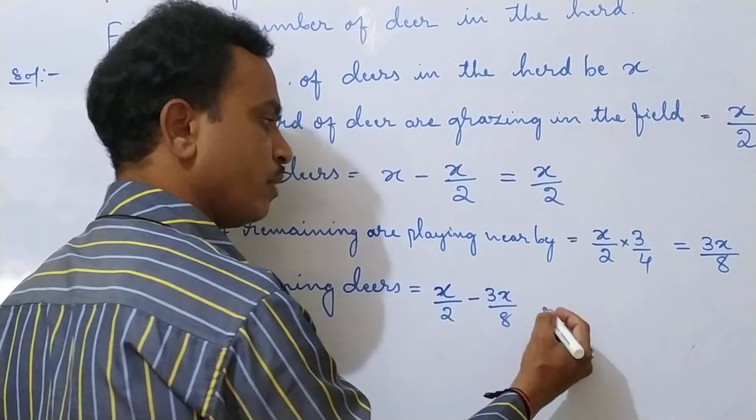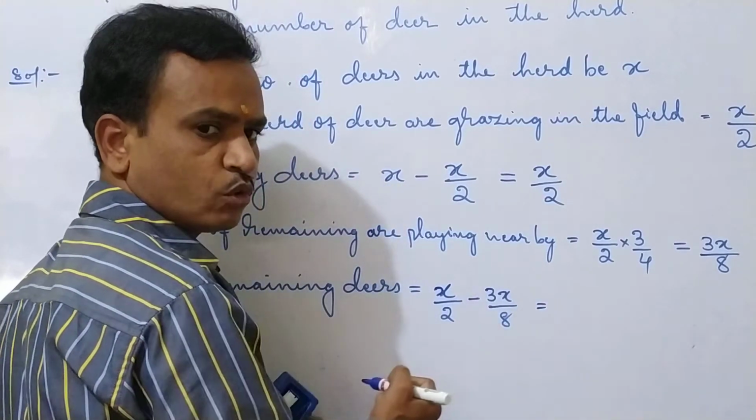Again, how much is remaining? That we have to find.